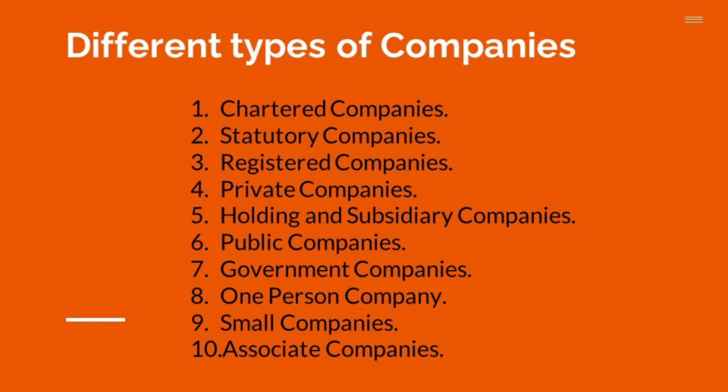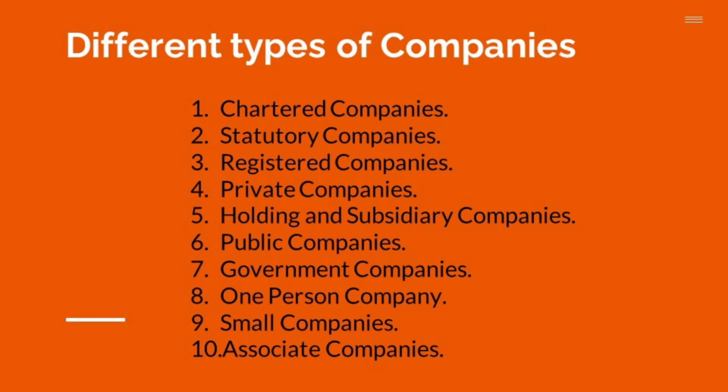You know that a company is registered with the Register of Companies. Once a company has been registered, it acquires the status of a separate legal entity, and we have seen the Solomon versus Solomon case. Now there are different types of companies based upon the nature of their operations.